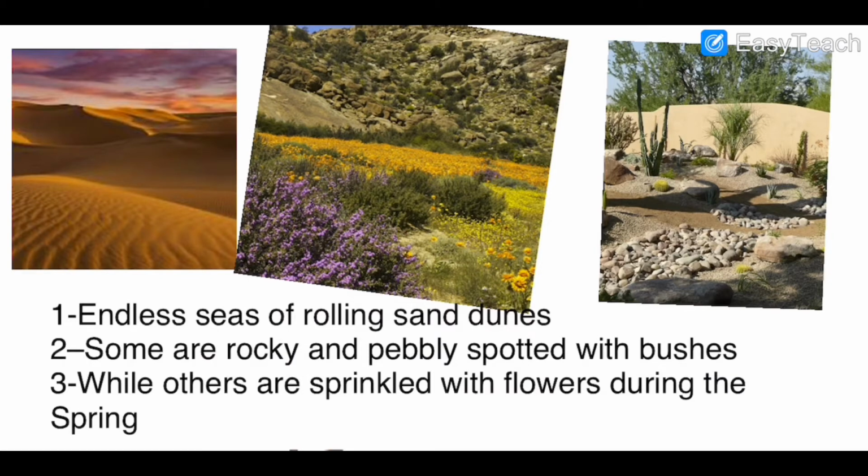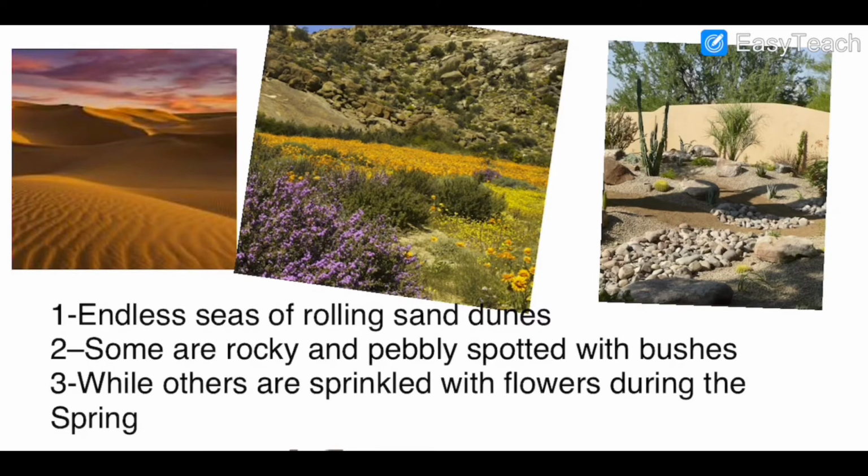Now, as you know, this picture is depicting the deserts, okay? What are deserts? Deserts are one of the driest places on earth, and sometimes these places can go without water for months and months together, or even years.